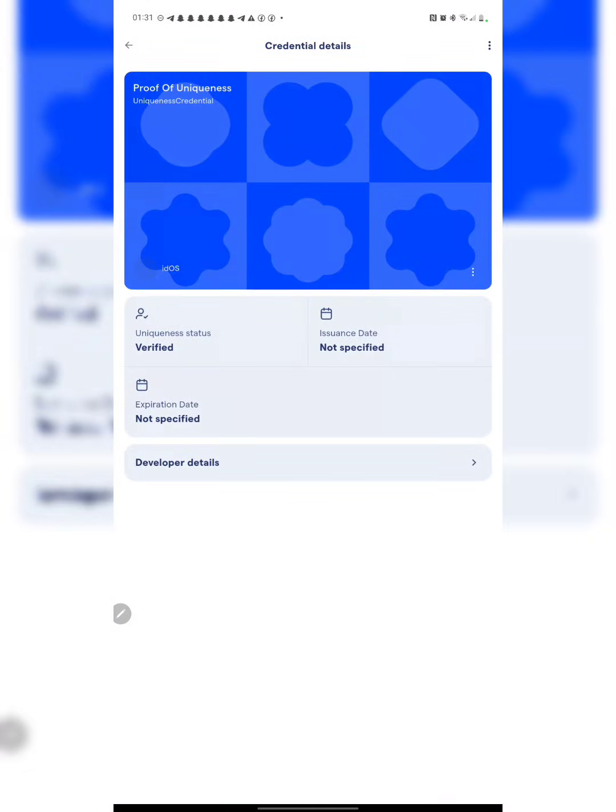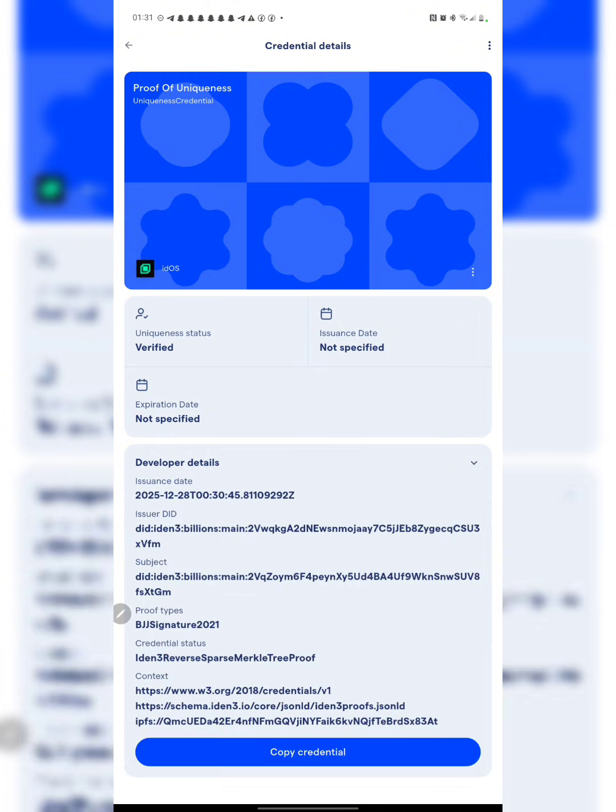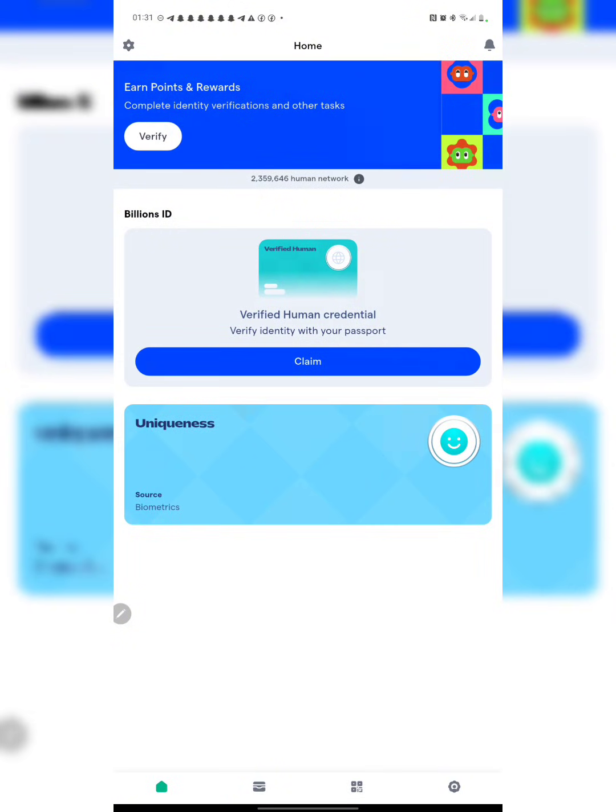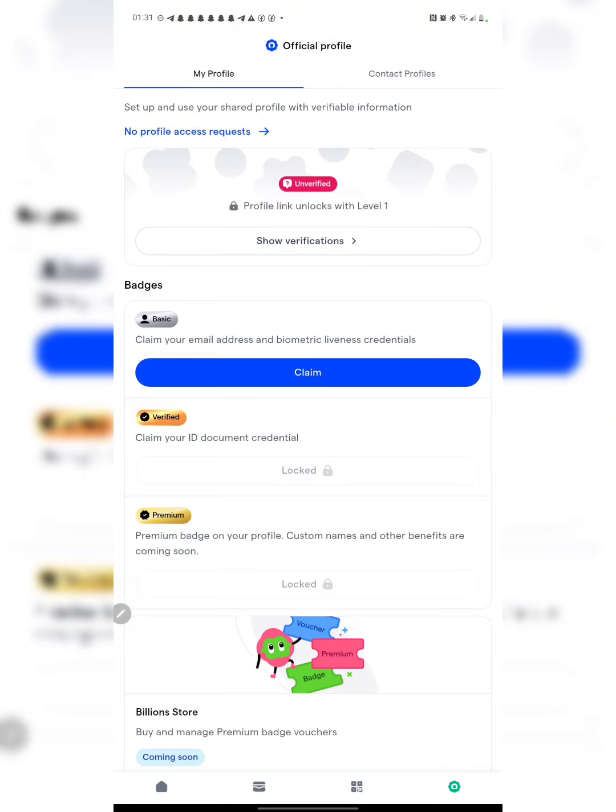So when you click on it right now, you can see this is what we have right here, telling you that it's basically going to be giving you the details of all your verification. So in this case, okay, I will go back like this. Then from here, let me see what we're gonna have right here. So coming over here to your own profile, you can see we have a lot of things right here. They are going to be asking you to set up and use your shared profile with verified information.